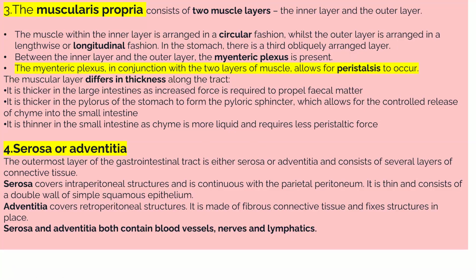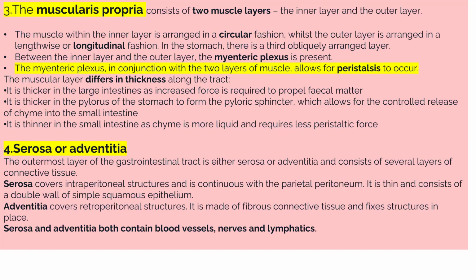Very important point: in your stomach, there is one extra layer. Between the inner layer and outer layer, the myenteric plexus is present, as we have seen in the image. The myenteric plexus, in conjunction with the outer and inner layers, provides peristaltic movement of food, with contraction and relaxation of food with the help of the myenteric plexus, which is part of the enteric nervous system, a set of sensory neurons which is a part of the autonomic nervous system.